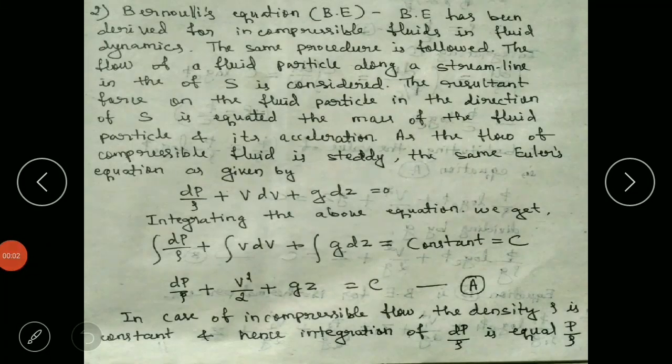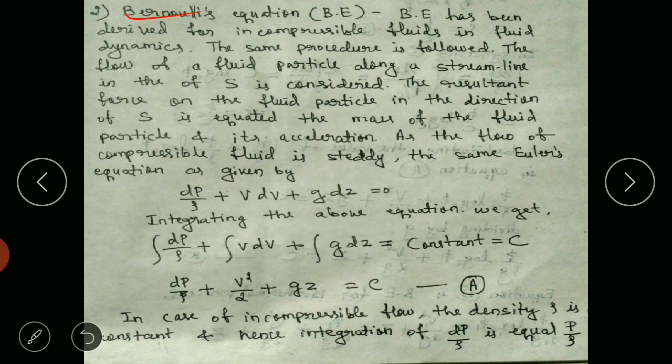Hello dear students, continuing with the lecture on compressible flow of fluid mechanics. So this is the continuation part. In the previous lecture we discussed the continuity equation for compressible flow, or for fluids like air. So today we will discuss the second equation, which is Bernoulli's equation.